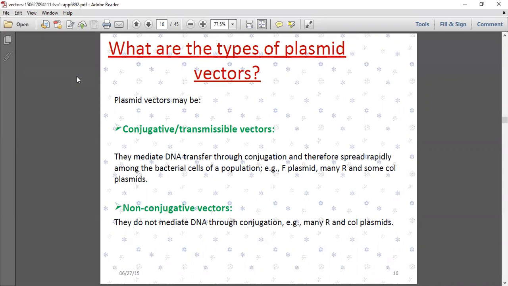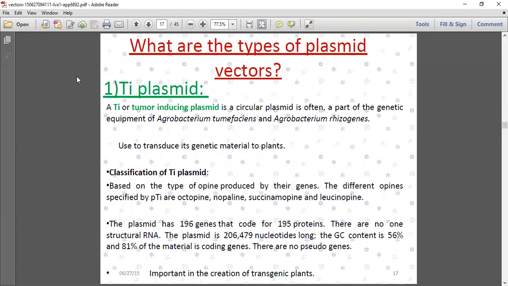So conjugative ones will undergo the process and interfere with the cells. Then they will break down and exert their gene inside the cells. Non-conjugative ones never undergo the process. They try to interfere with the cells directly or indirectly.